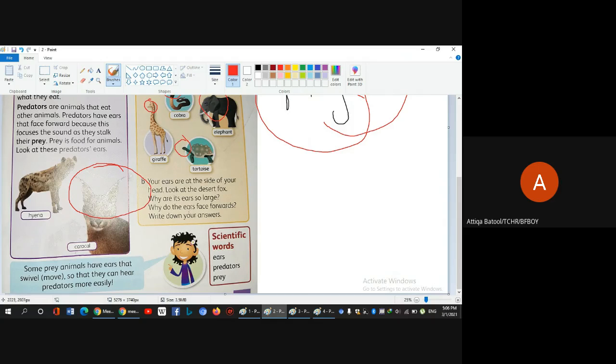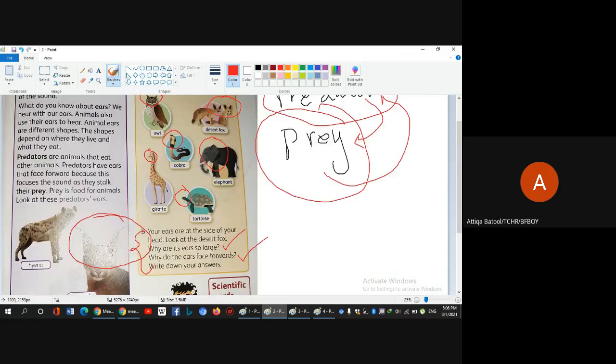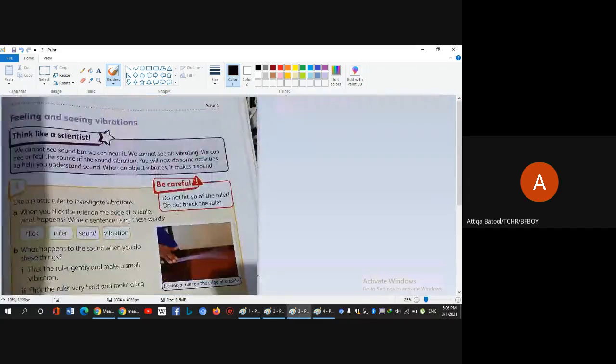understand and which help them. This is written here. Why are these ears so large? To amplify the sound. Why do the ears face forward? So that they can listen to even minute sounds when they are stalking their prey. Write down your answers. You can revise these answers. Understand? All right. Okay. The next thing is